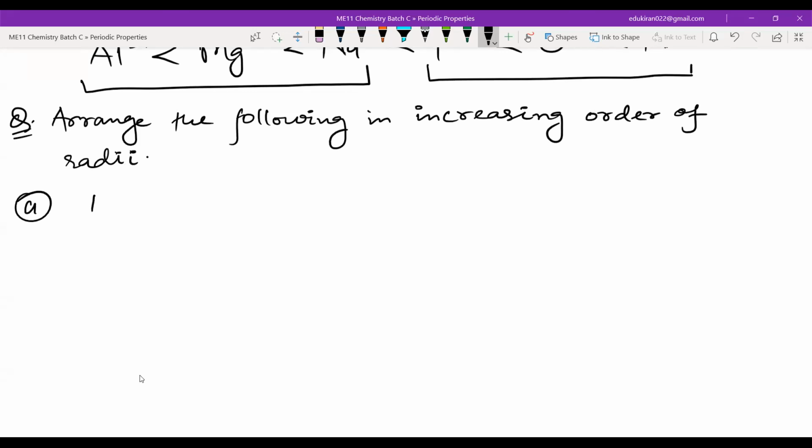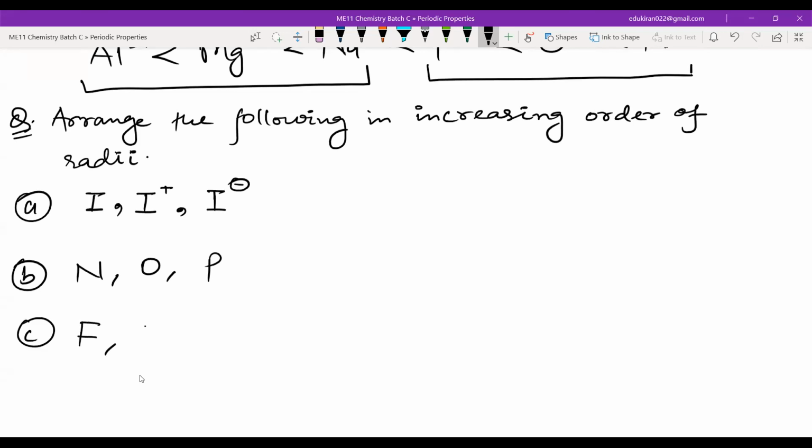A part: I, iodine positive, iodine negative. B: nitrogen, oxygen, and phosphorus. Chlorine, bromine. Write these, and then we will do some more.